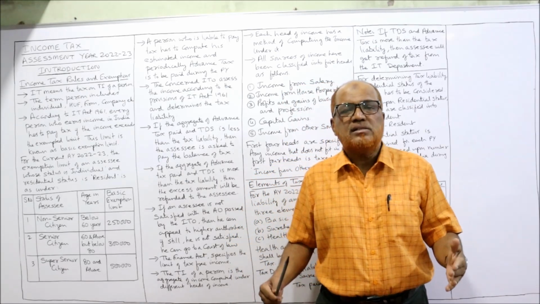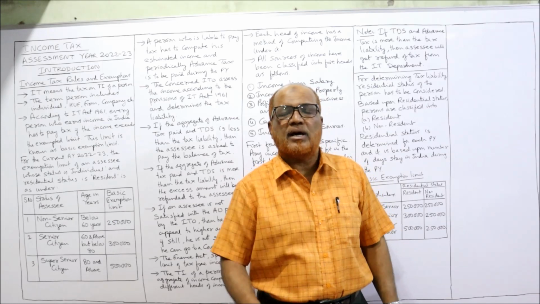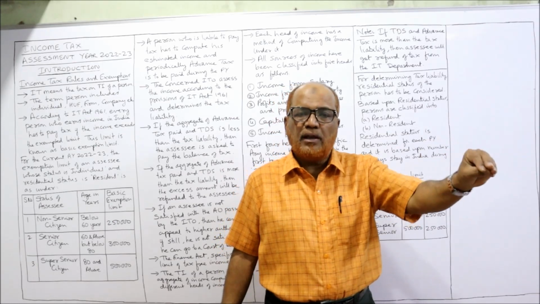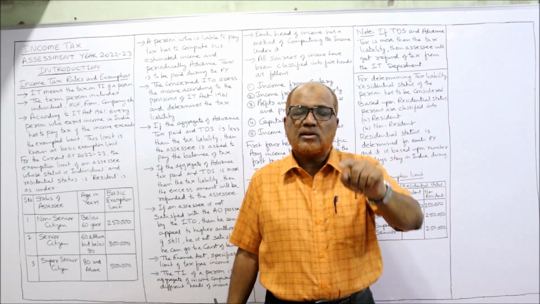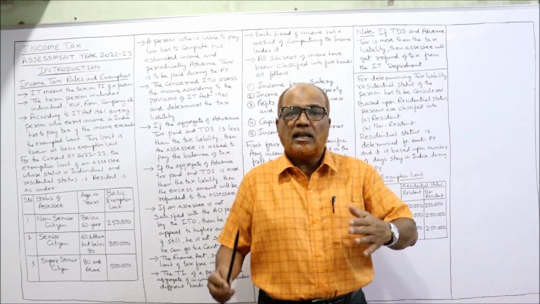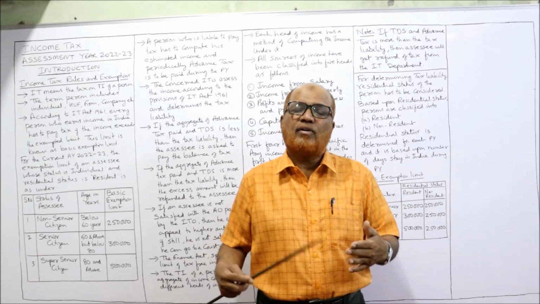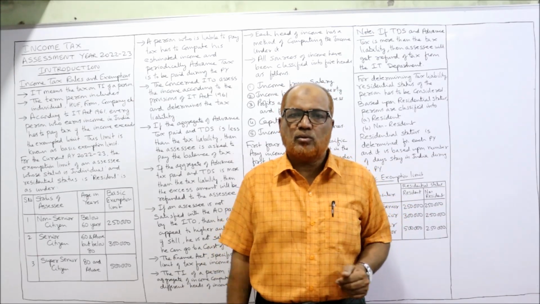There are tribunals in the Income Tax Act where I can appeal against the income tax officer. I will make an appeal to the higher authorities that the income tax officer is charging me 80,000, but according to my calculation it is 60,000. Then the tribunal will hear the appeal from both the parts, the assessee as well as the ITO.